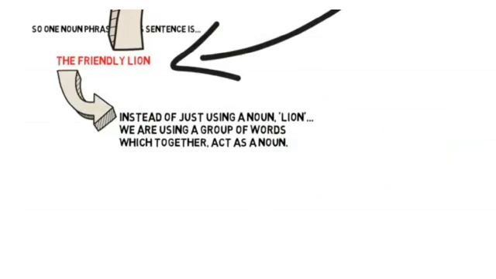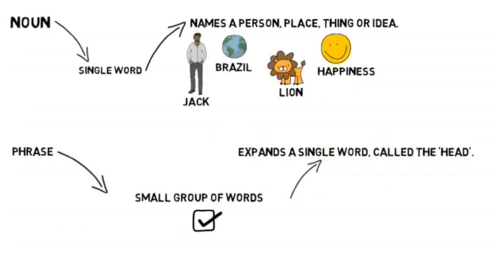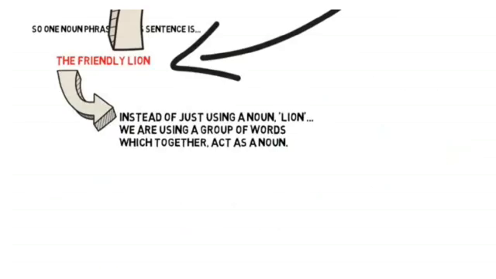As I have mentioned, a noun phrase is, for example, the friendly lion. As we have seen, lion is a noun here, and a brave lion or a friendly lion is a phrase here. Instead of just using the noun lion, we are using a group of words which together act as a noun. The friendly lion is again a phrase, but it acts together as a noun. That is why it's called a phrase.